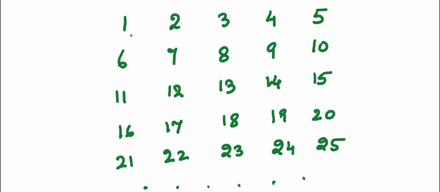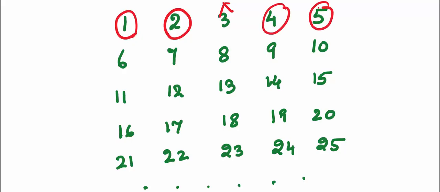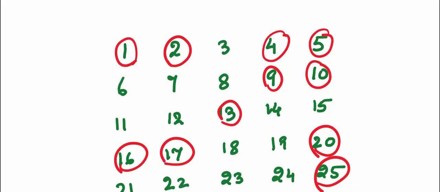Now, 1 can be written as a sum of two squares, 2 can be written as a sum of two squares, 3 cannot, 4 can be written as a sum of two squares, 5 can be written as a sum of two squares. So you see, numbers which are circled can be written as a sum of squares of two integers. There are some numbers here which are whole squares in themselves, like number 4. If I add 1 to 4, 5 also becomes a sum of two squares. 9 is a whole square. If I add 1 to that, 10 also becomes a sum of two square integers.